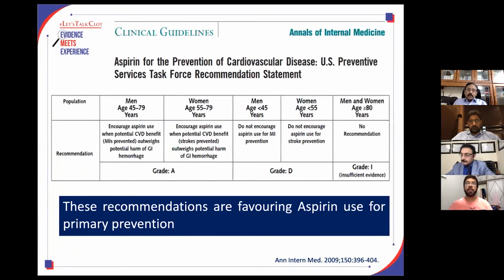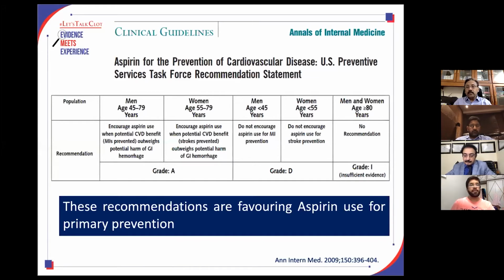So what are the recommendations for aspirin used for primary prevention? There has been a lot of discussion and debate about whether aspirin should be given to all patients for primary prevention. Results are yes or no, whatever. Let's review them. A person who is around 45 to 79 years of age, male, and has a higher chance of developing acute MI, then you can think about giving aspirin unless there is a risk of GI hemorrhage.